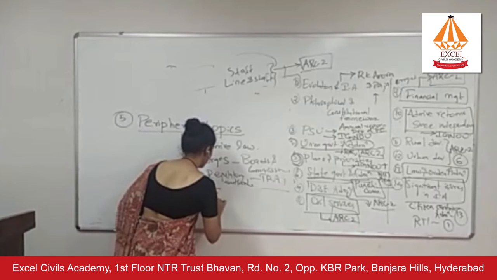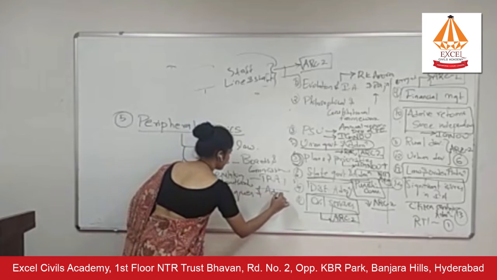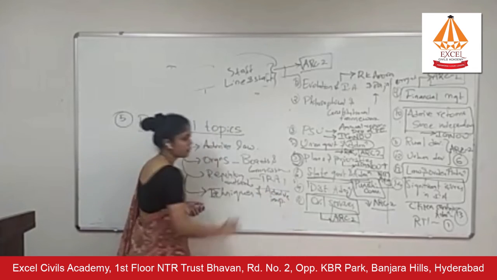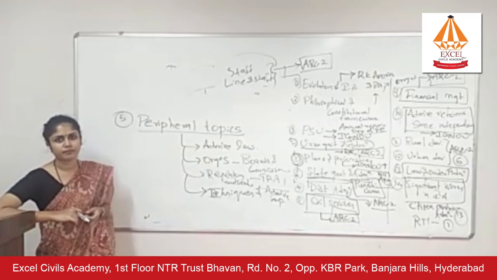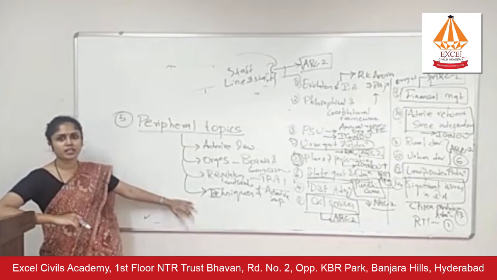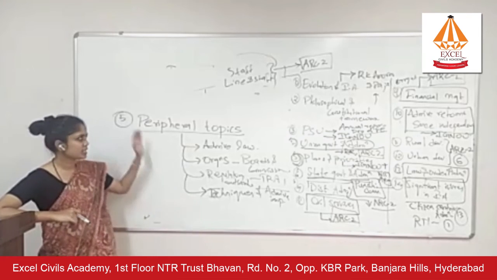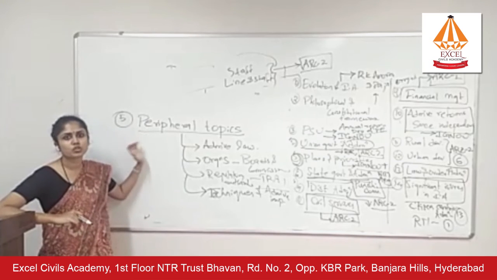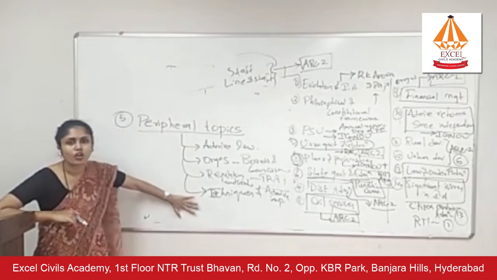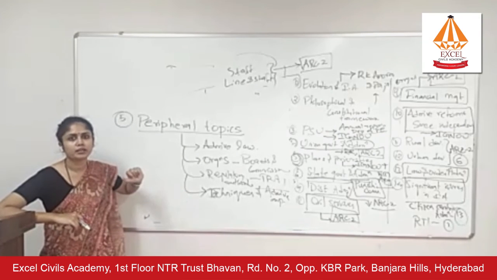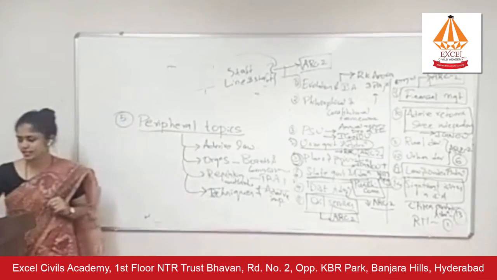Then most of you tend to ignore techniques of administrative improvement. PERT and CPM, organization and methods, work study, all these topics in techniques of administrative improvement. They're asking at least 25 marks from this chapter. This is a peripheral topic because most PubAd students only focus on thinkers. They ignore all the other chapters. You do not commit that mistake. All right. So these peripheral topics are very important these days.